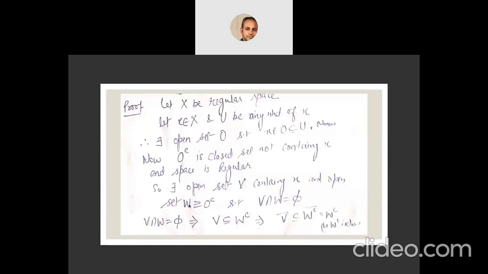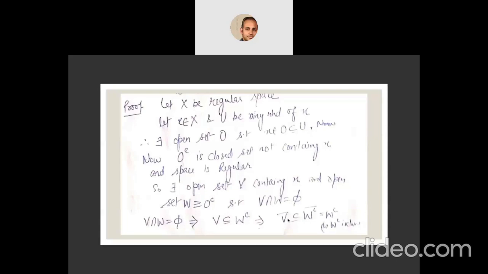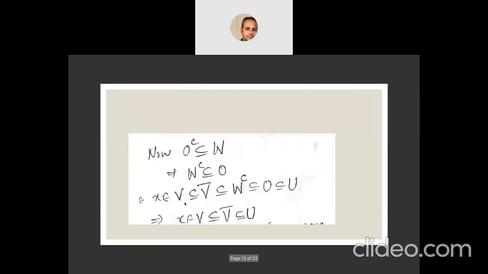O complement is contained in W, so W complement will be contained in O. So we can have W complement contain V closure. So we have X belongs to V, V is contained in V closure, and V closure is contained in W complement, and here W complement is in O. O is again in U. So if we remove this part, we can say that X belongs to V and V is contained in V closure, and V closure is contained in U.